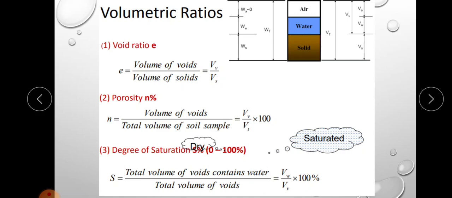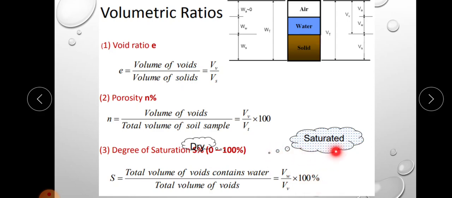So if the soil is dry, what will be the volume of water? If the soil is fully dry, there will not be water in the voids, so volume of water will be 0. In the case of dry soil, degree of saturation is 0. In fully saturated condition, the voids are completely filled with water, so volume of water will be equal to volume of void, and degree of saturation will be 100%.